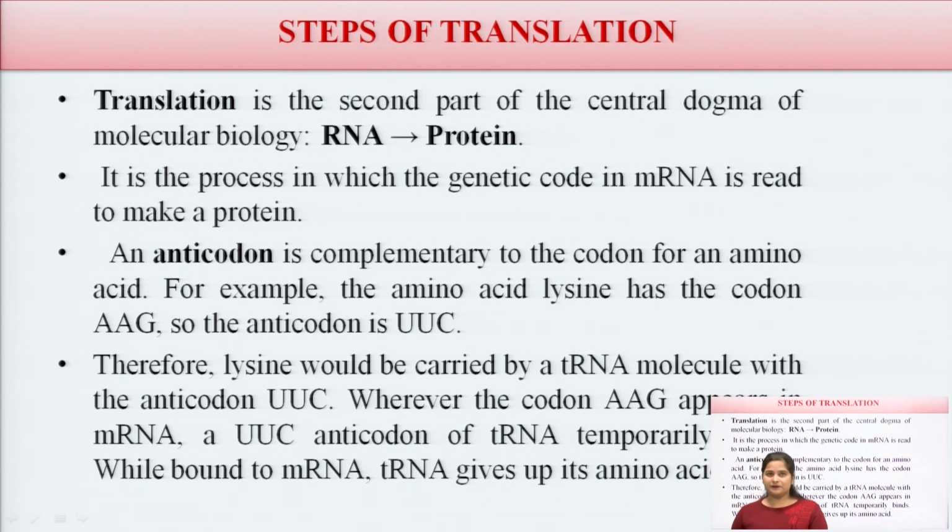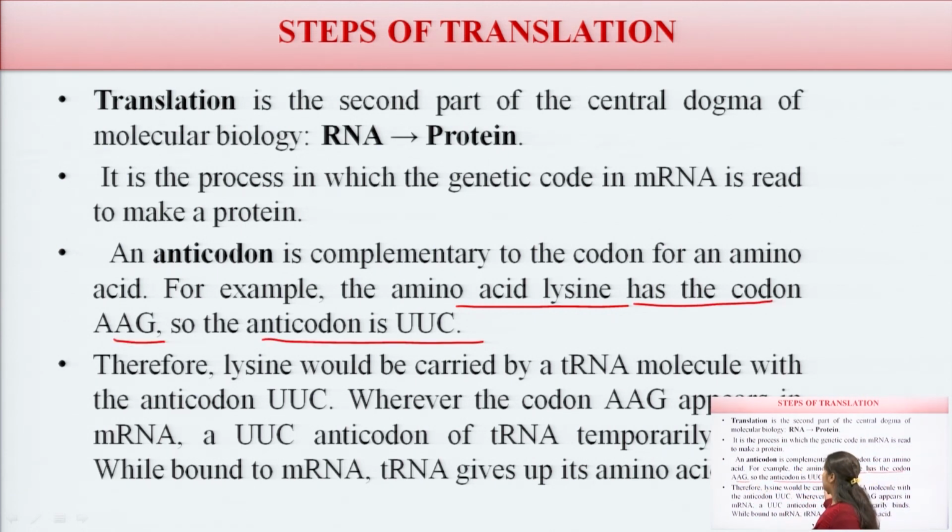Anti means opposite to each other. For example, the amino acid lysine has the codon AAG, so its anticodon is UUC, that is uracil and cytosine, while the codon has adenine and guanine.